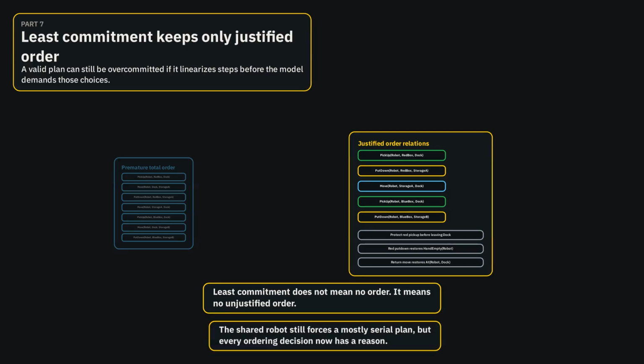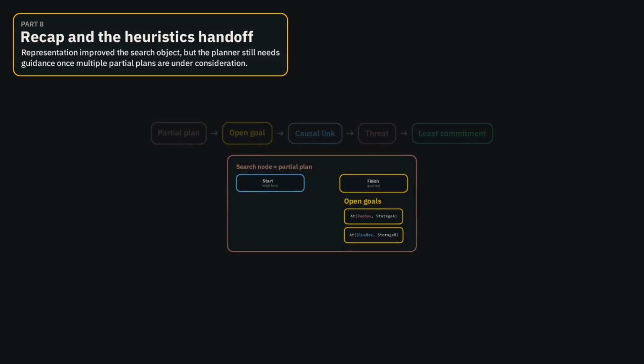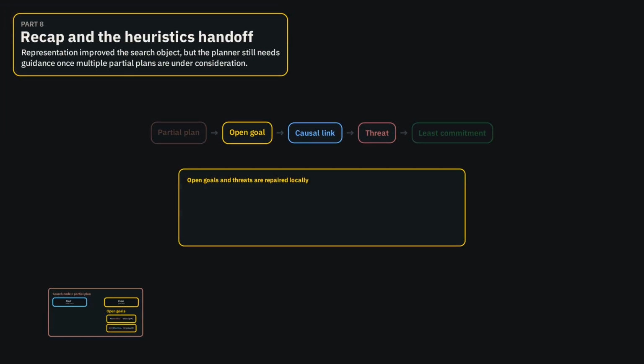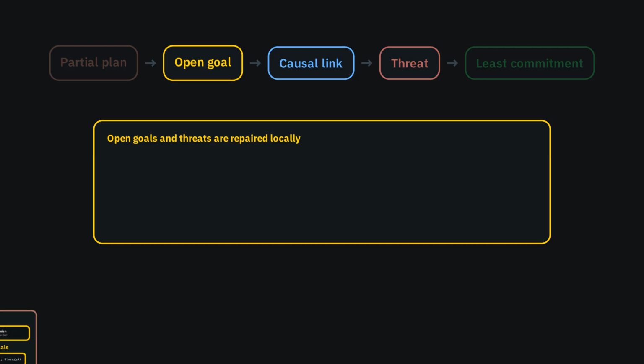In this warehouse, the final execution is still largely serial because the shared robot creates real dependencies between the two delivery chains. The advantage is that these dependencies were derived from the refinement process. The planner introduced commitment when the model required it, not earlier. The main concepts are now in place. Plan-space search operates on partial plans rather than explicit states. It resolves two classes of flaws: open goals and threats.